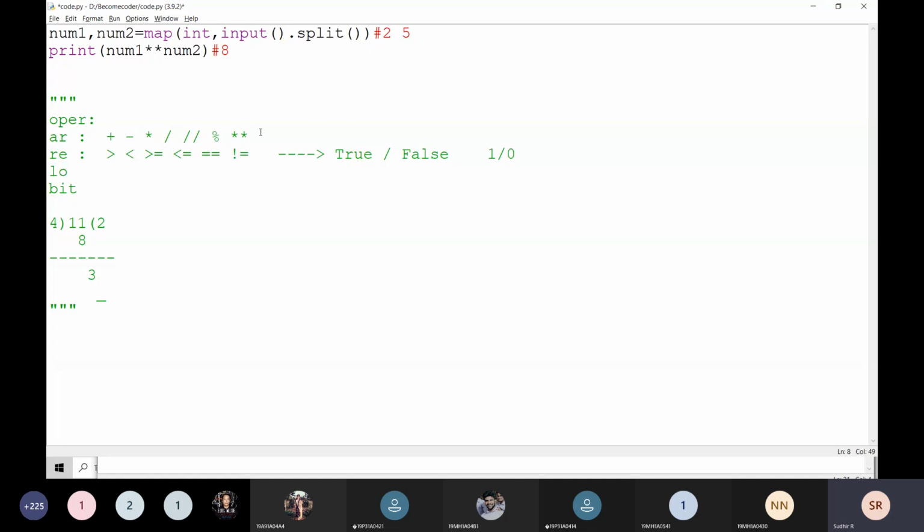That is going to be relational operators. And the next one is logical operators. Logical operators are and, or, and not. There are only three operators here: and, or, and not. What is the working of and, or, not?